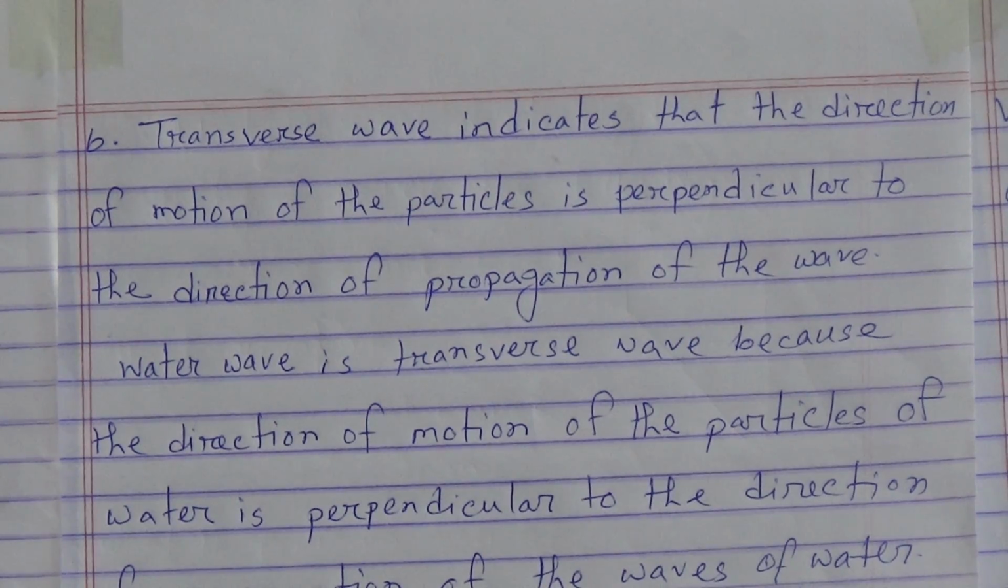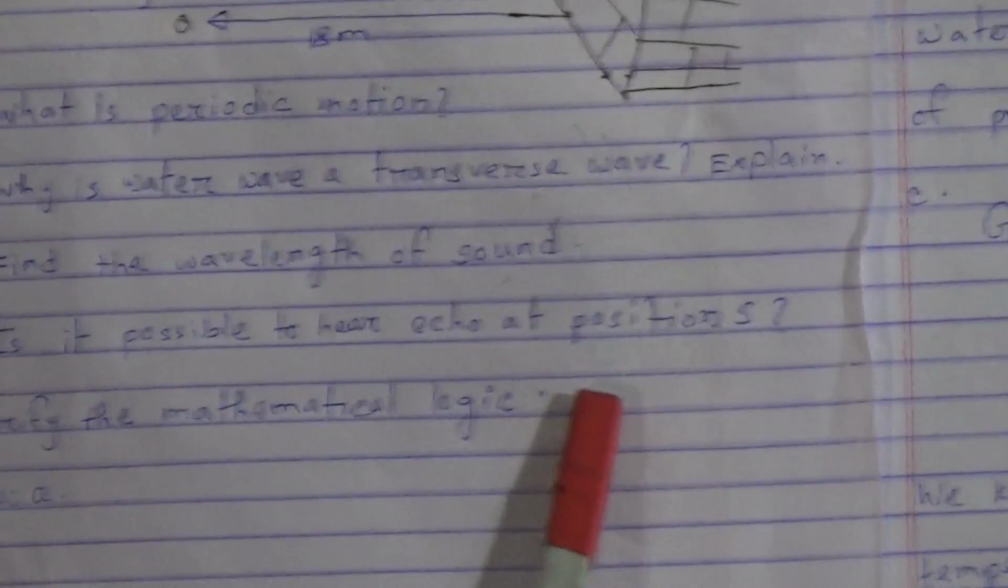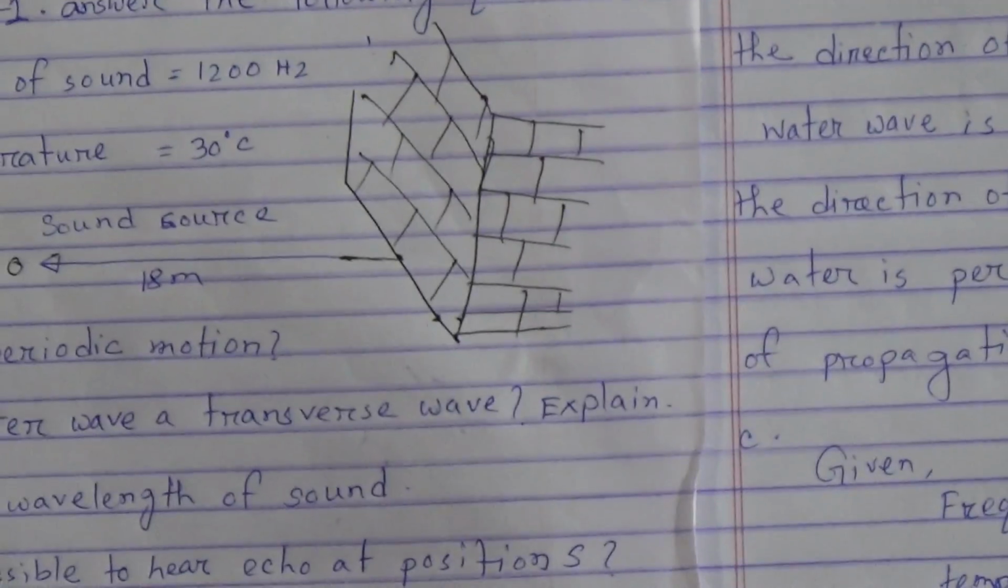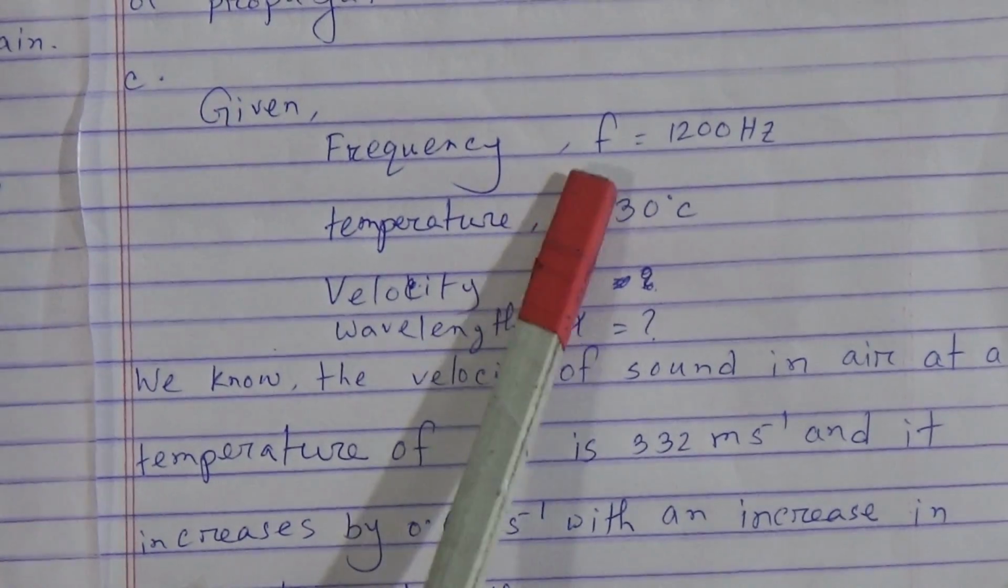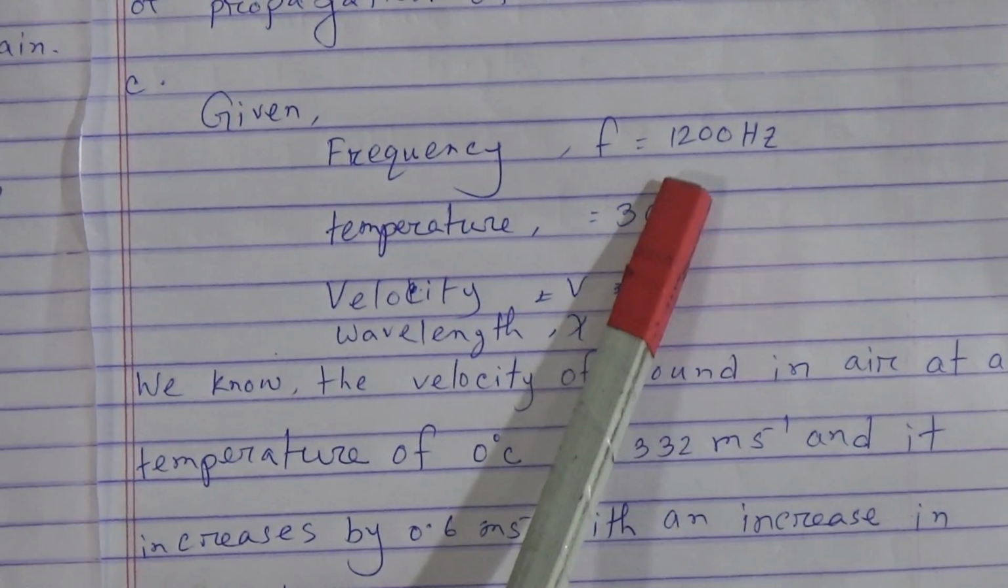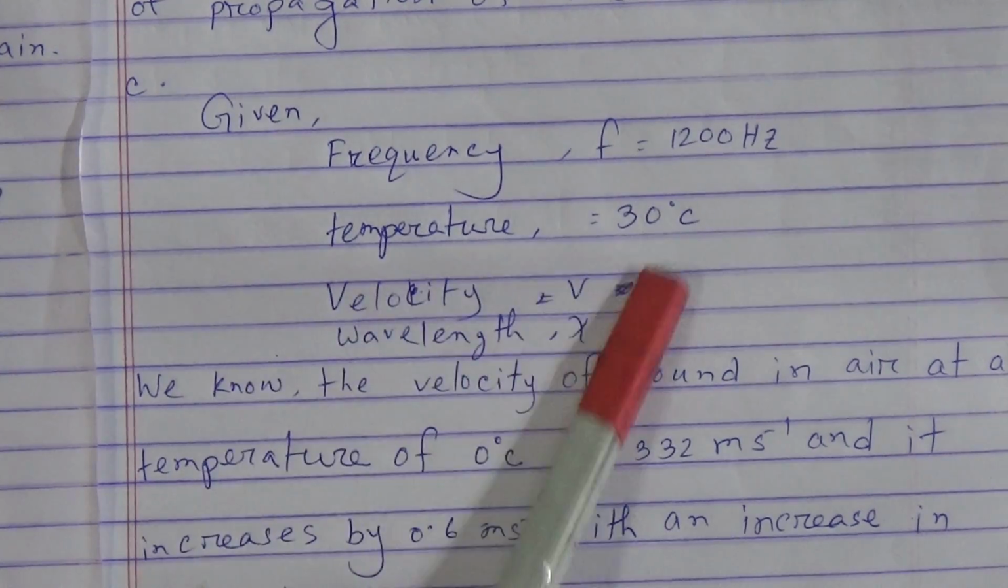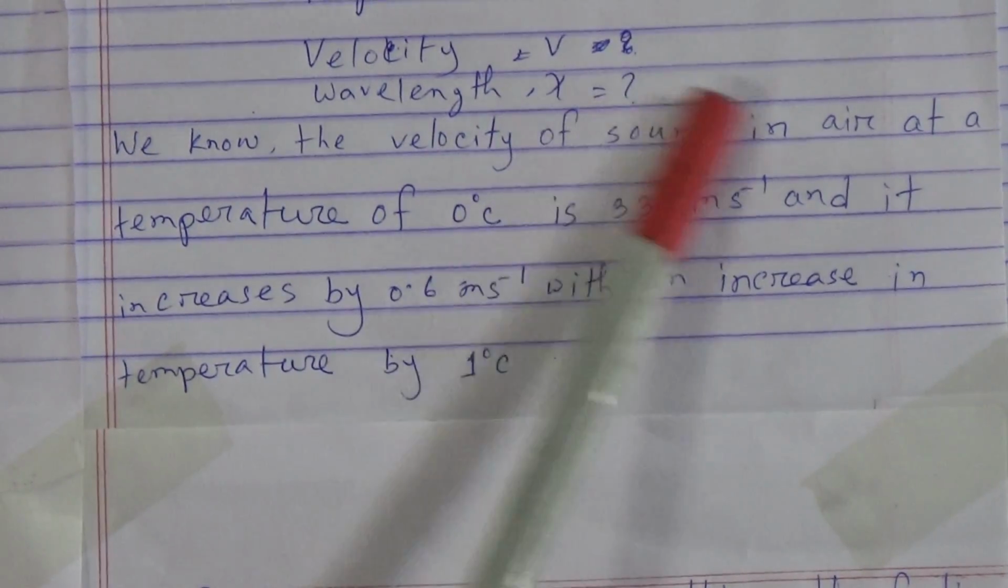Now number C, find the wavelength of sound. My dear students, at first you have to write what is given. Here given the frequency of sound, frequency f equals 1200 Hertz. Temperature is 30 degrees. Velocity v we have to find, and we have to find out the wavelength, which is lambda.